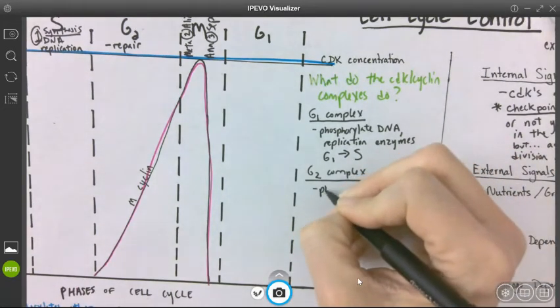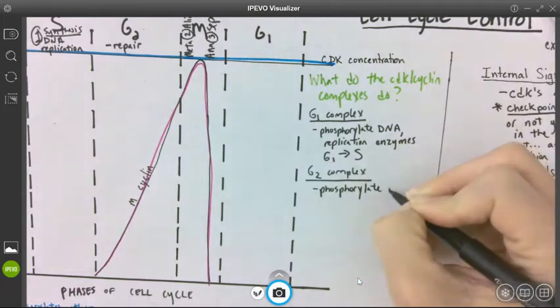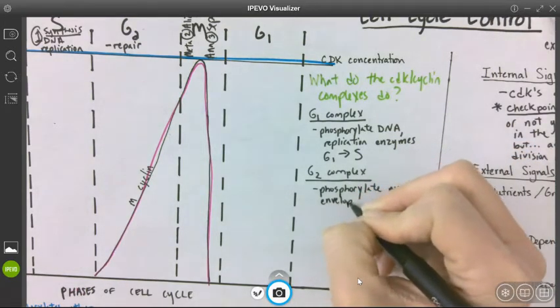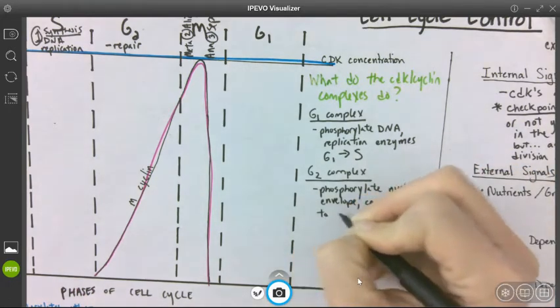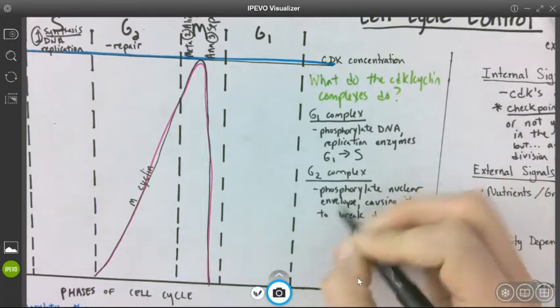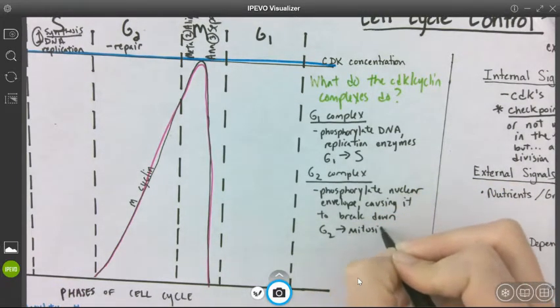And this allows us to phosphorylate the nuclear envelope, causing it to break down. And this pushes us from G2 into mitosis.